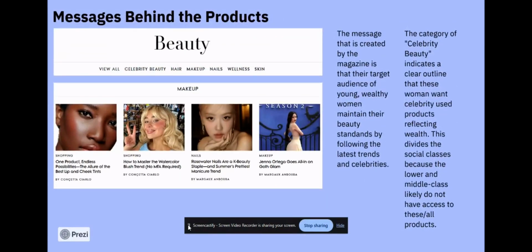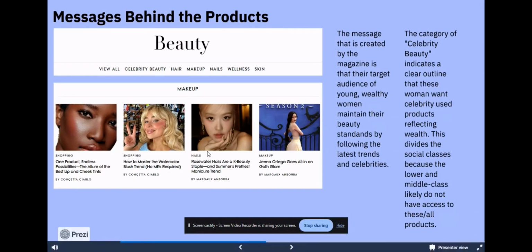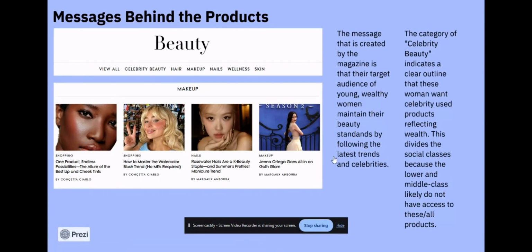You asked us to outline messages about social groups alongside the products being sold. So here, I took screenshots of the Vogue setup of the online and a little spread page on makeup. And you can see within the makeup section that they have the stereotype of perfect because they don't have acne and they have lots of makeup on that capture that idea, along with celebrities.